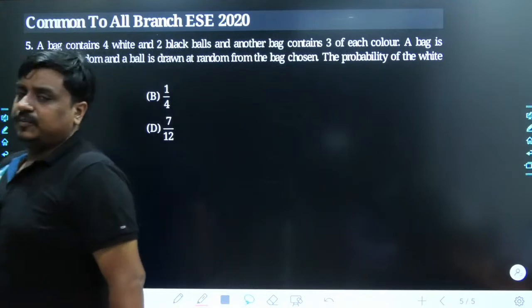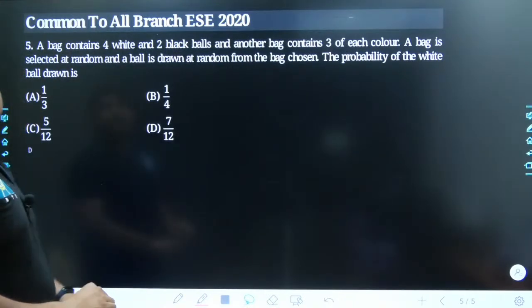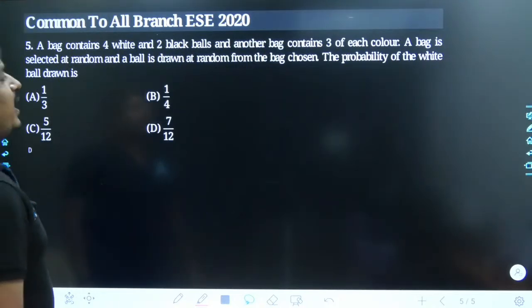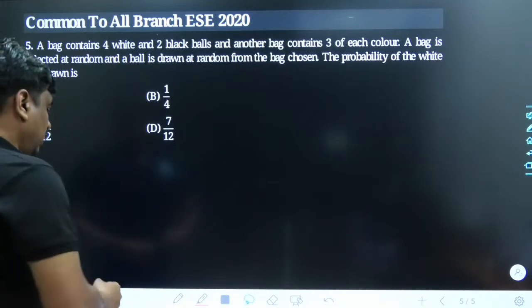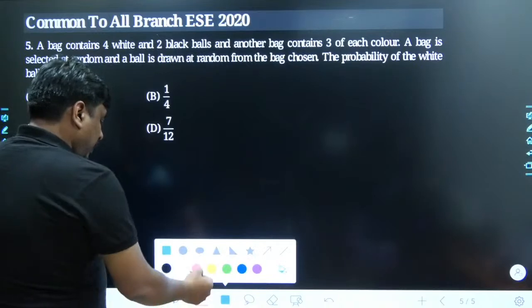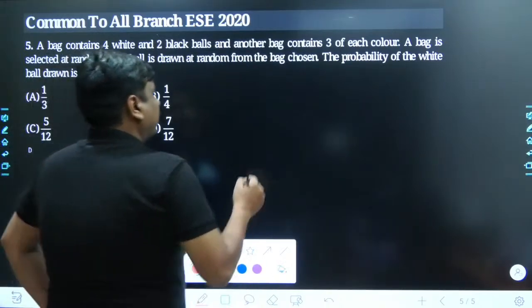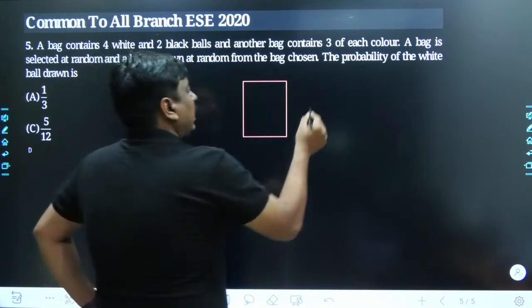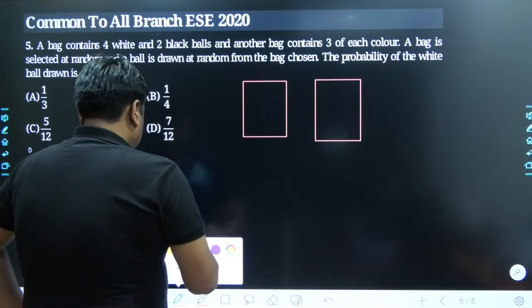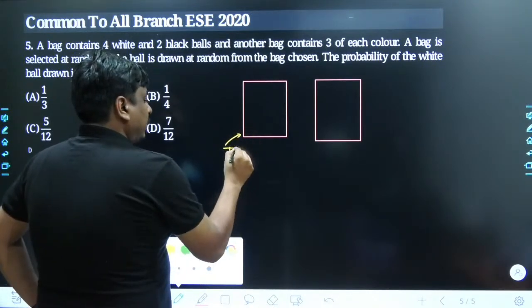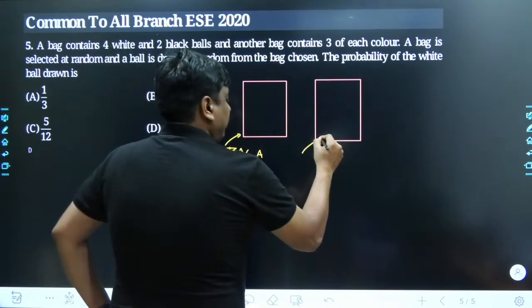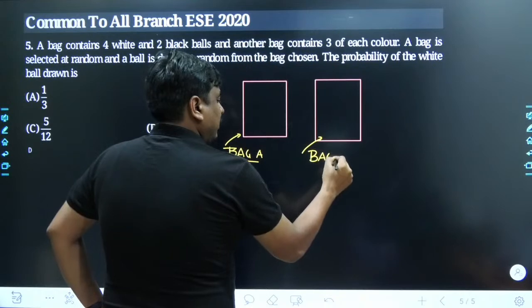See what the problem states, my dear friends. A bag contains 4 white and 2 black balls, and another bag contains 3 of each of the color. For better understanding, let me take 2 bags, and I will name them as bag 1 and bag 2. I have got this as the first bag and this as the second bag. Let me name them for better clarity. It has been bag 1, or you can write bag A, and this one is bag B.